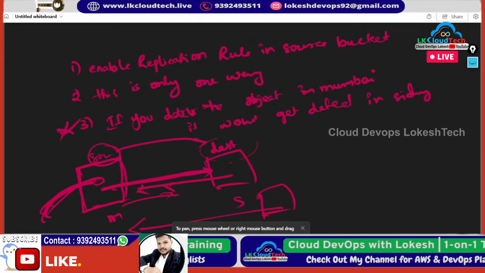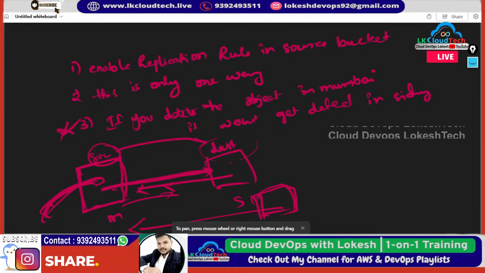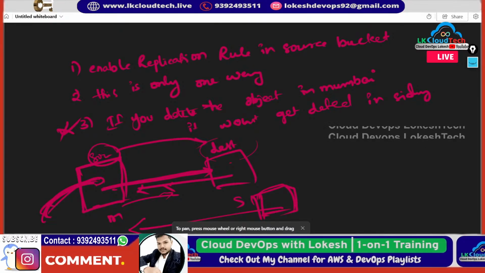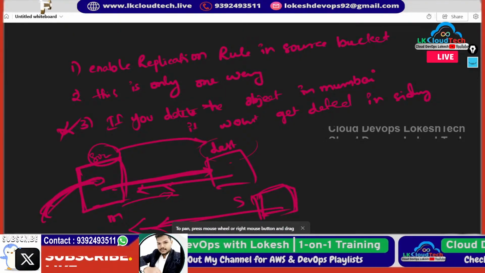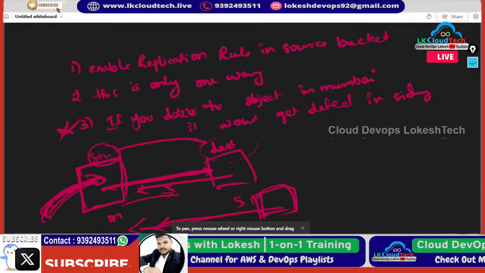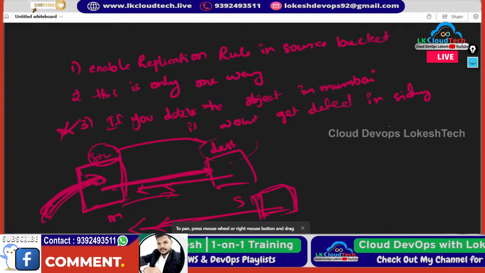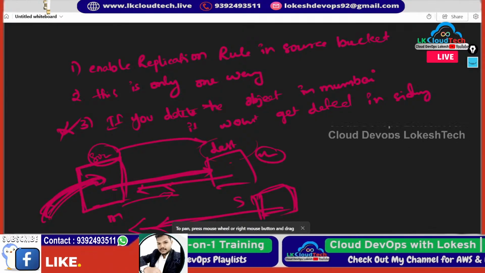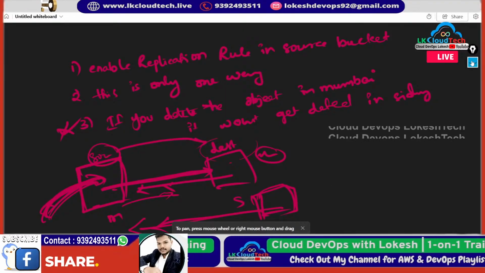If you want to do so, you need to create another replication rule from here to here, separately. In that case, the source will be the destination, and the destination path will be the source. This is also one way communication. With one rule, you cannot communicate in two ways. Two-way communication is not available at once for one rule. So this is a good point, right?